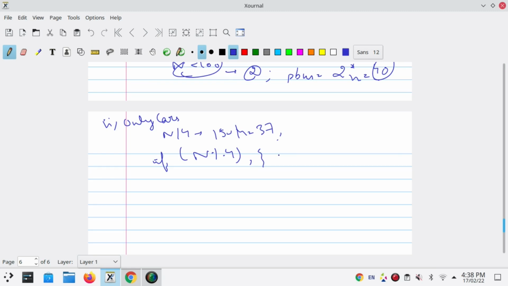Then the car count will be 37 for accommodating the proper division, and 1 for the remainder. So it will be 38. Now P car will be 38 into 20, because y here is 20. Then it will be 760 units. And now, what if we use both car as well as bus?